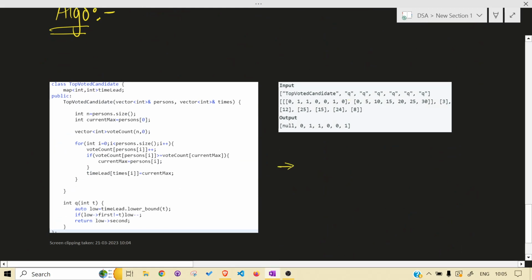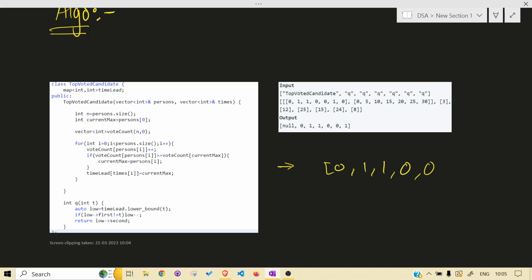As you can see, you are given a person array 0 1 1 0 0 1 0 and a times array 0 5 10 15 20 25 30.